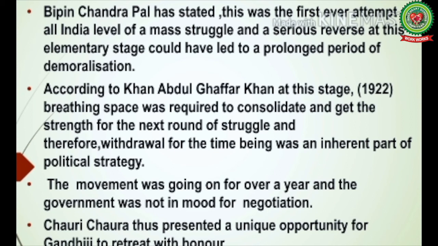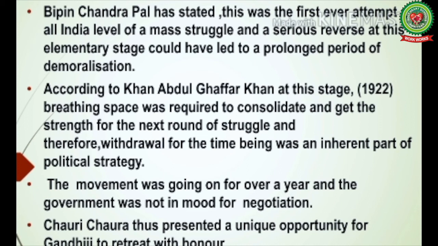Whereas Khan Abdul Ghaffar Khan, who is often called Frontier Gandhi, as he led all the movements of Mahatma Gandhi in frontier India, in the northwestern frontier part of India, praised the ending of the non-cooperation movement. According to him, the British government was not in a mood for negotiation with the Congress leaders.